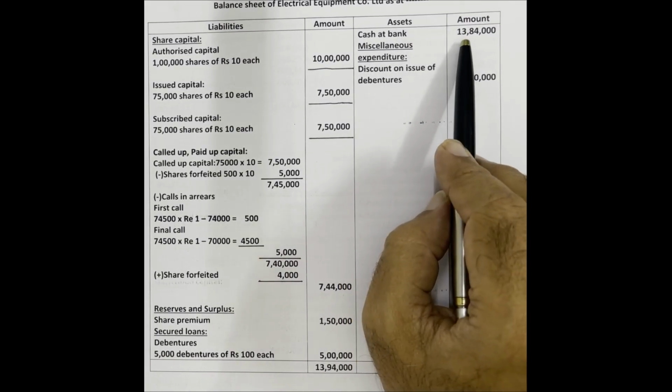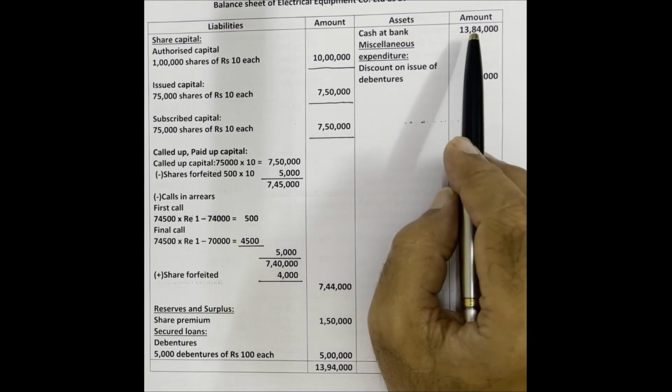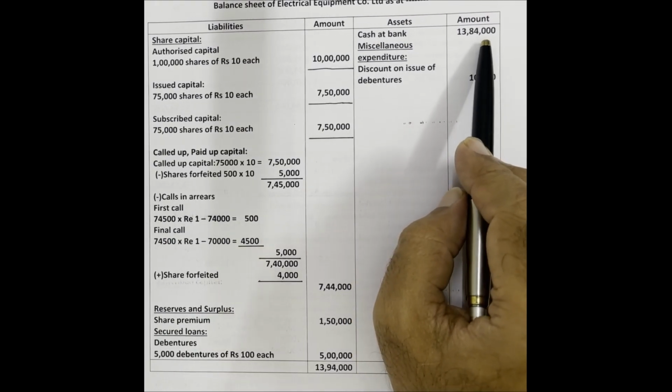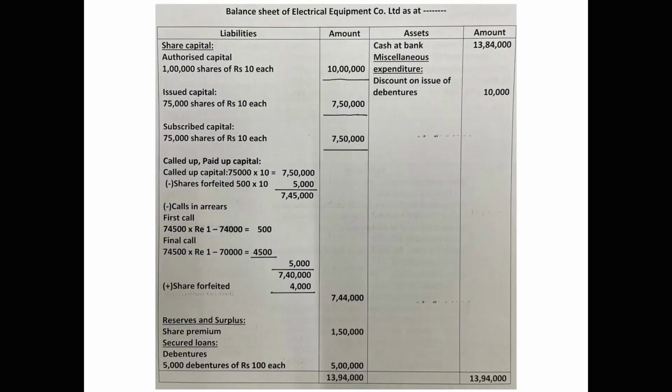We wrote journal entries, no? If you post all those journal entries in the cash book, then also balance carried down 13,84,000 comes. Now asset side total 13,94,000. So the two side totals are the same. Take a screenshot of the balance sheet.